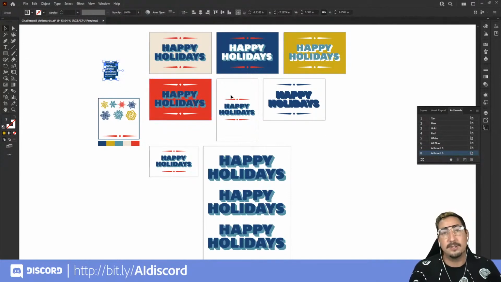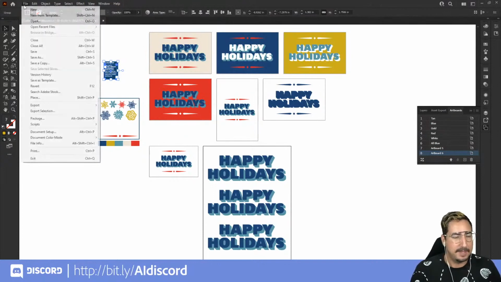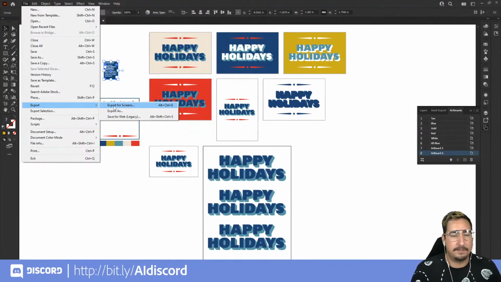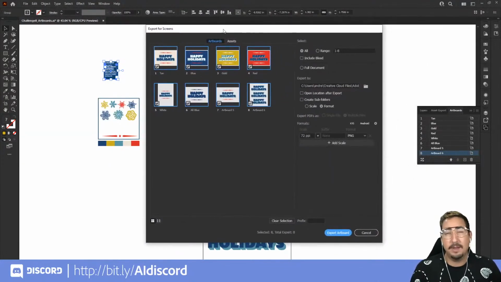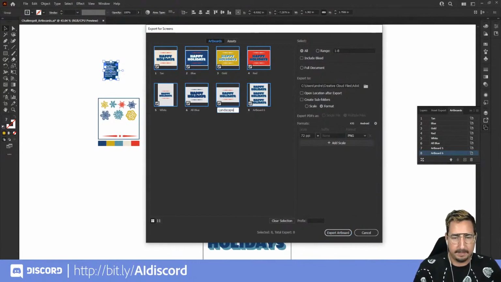Now, there is a lot going on with these artboards. Let's go ahead and show how to export all of the artboards that you've worked with at the same time, right? Pretty fun. We're going to go to File, we're going to go to Export, and then we're going to click on Export for Screens. This is going to bring up a dialog box, and when I'm working with artboards, I usually do all of my naming here after the fact. So we're missing a couple, and this is going to be a landscape, and then this one is going to be paper size.